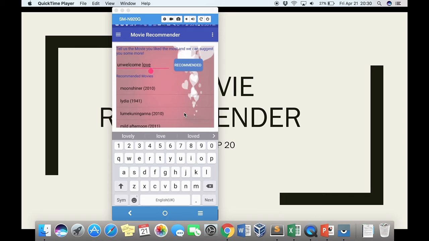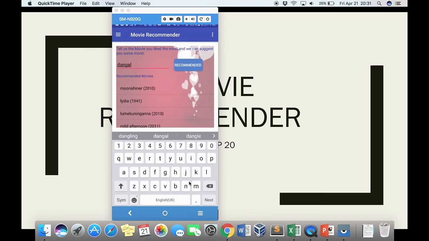Now, we have also handled invalid queries, like if a movie does not exist in our database, or if a user enters some invalid query. Suppose the user doesn't enter any movie and presses the recommend button, then it will say enter a movie name. And if a movie does not exist in our database and I click recommend, then it will say invalid query, please help us to improve the application by sending feedback.